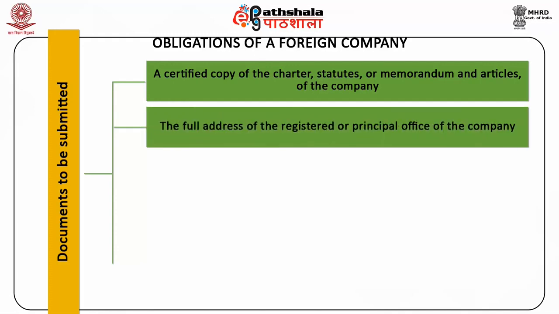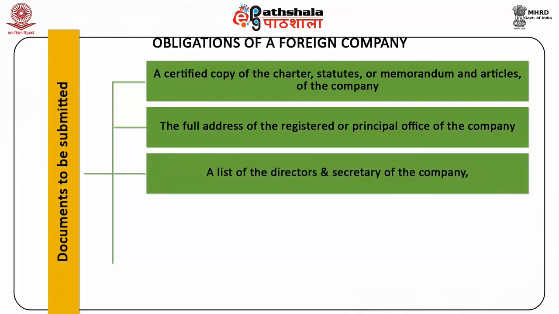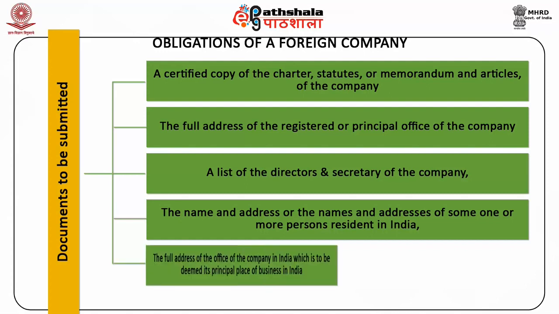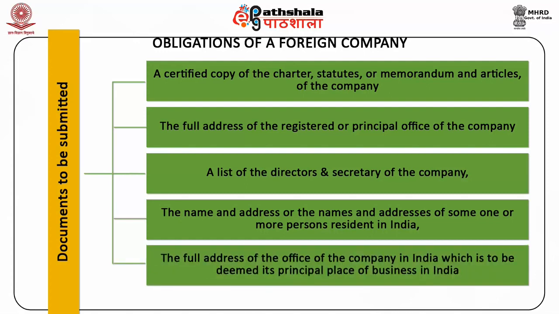B. The full address of the registered or principal office of the company. C. A list of the directors and secretary of the company containing the particulars of their names, usual residential addresses, nationality, business occupations, and other directorships held. D. The name and address or the names and addresses of one or more persons resident in India, authorized to accept on behalf of the company service of process and any notices or other documents required to be served on the company, and E. the full address of the office of the company in India, which is to be deemed its principal place of business in India.